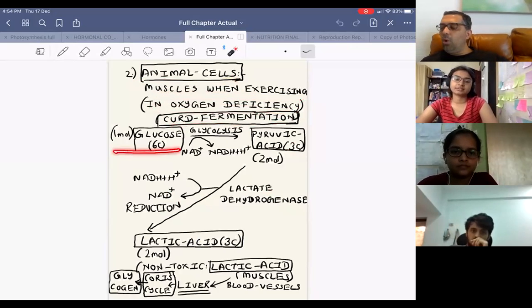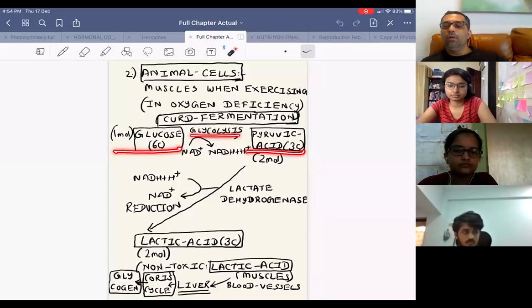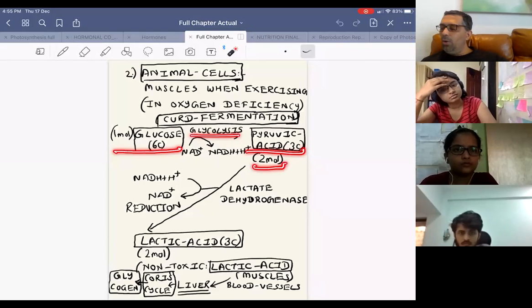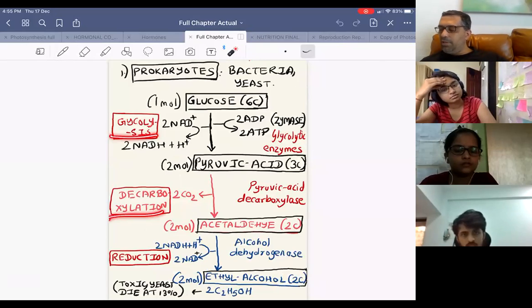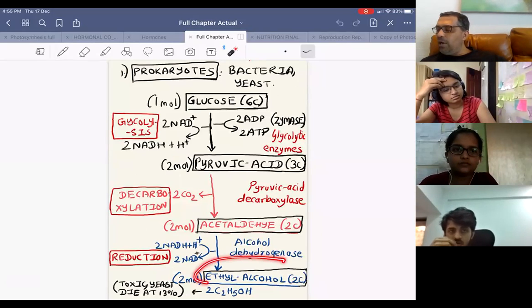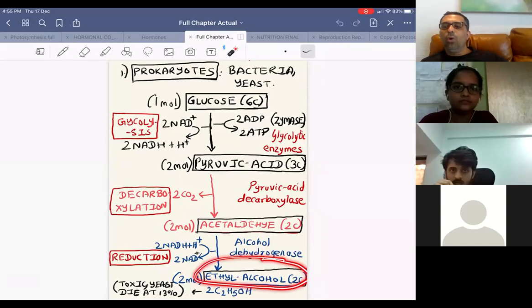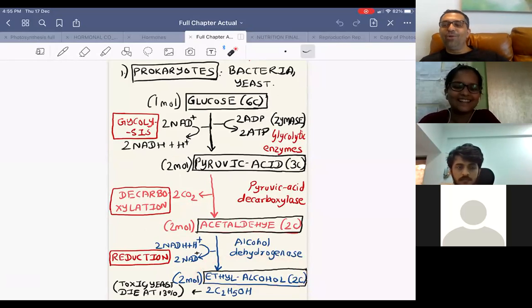One molecule of glucose undergoes glycolysis to form two molecules of pyruvic acid, which is the same. Will the two molecules of pyruvic acid then undergo decarboxylation and reduction? It will form lactic acid. So ethyl alcohol will not form. Otherwise, while running, alcohol would form in your muscles and act on your brain and you would get intoxicated. That doesn't happen.